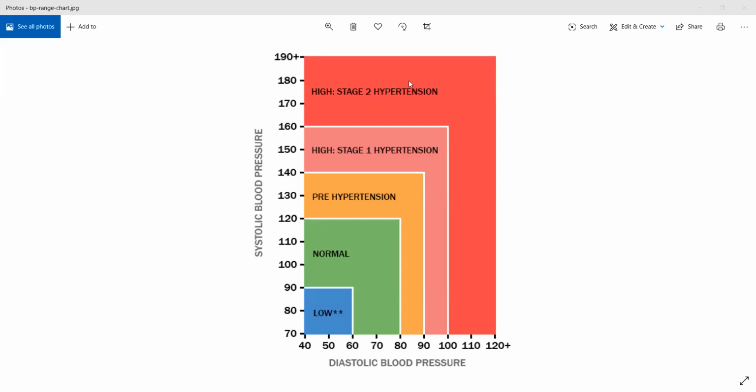Now for a prolonged period of time, if a patient is having hypertension, they will have blood vessel, brain, and kidney damage, which can translate into stroke, or it can cause development of coronary artery disease, or it can cause renal failure. On the flip side, if someone starts off with coronary artery disease or with renal failure, they can develop hypertension. So it is a vicious cycle. I hope you understood the brief explanation of hypertension. If you have doubts, please let me know.